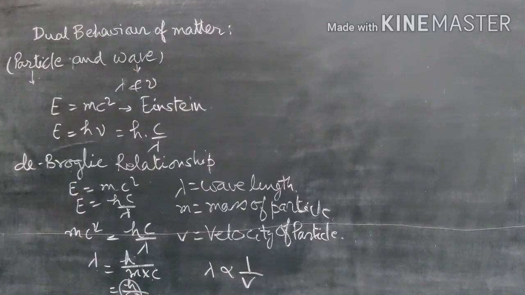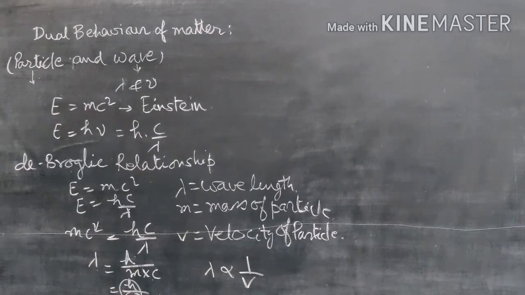For example, the particles you see with your eyes all behave like particles. They cannot behave like a wave because they have significant mass. If the mass is significant, then lambda will become insignificant, a very small value, or you can say you can give the position of the particle. But particles which have very little mass, like the electron or the proton, can behave like a wave.